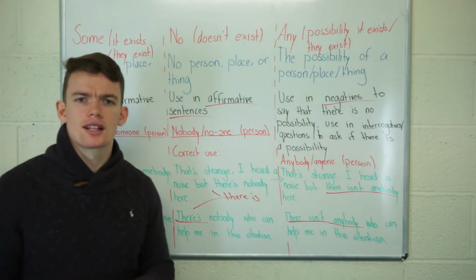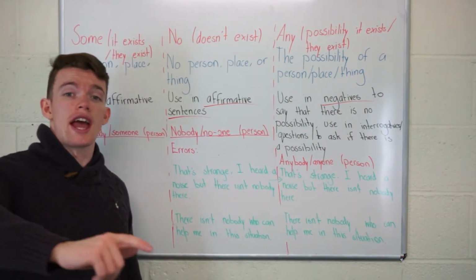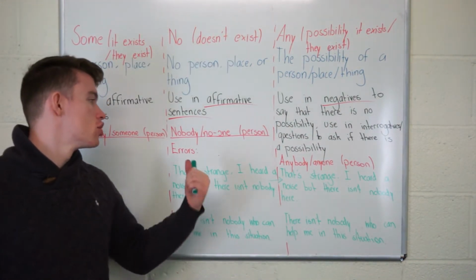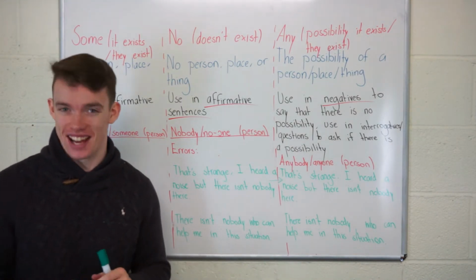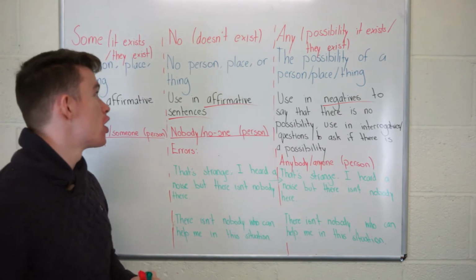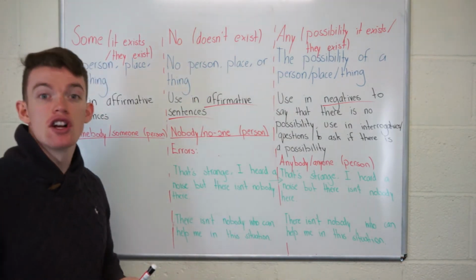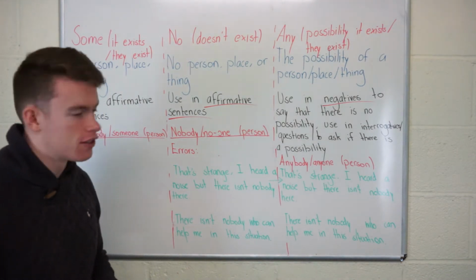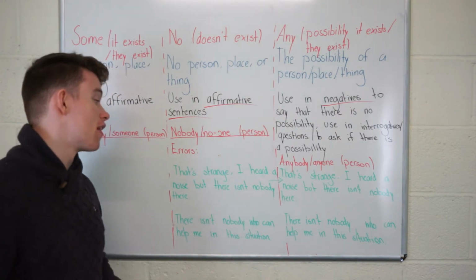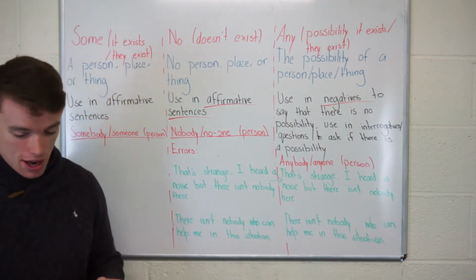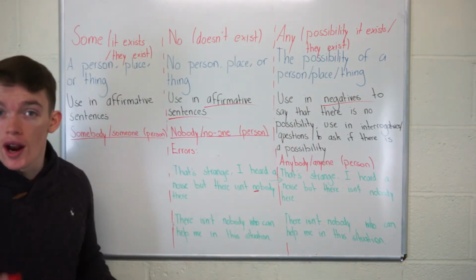Let's take a look at the common errors that students tend to make. The errors we're going to look at are errors with no and any, which are the mistakes that students always make. We learned that no is for affirmative sentences. So the most common error is to use it in a negative sentence. For example, that's strange, I heard a noise, but there isn't nobody there. So we have no, which is already a negative.